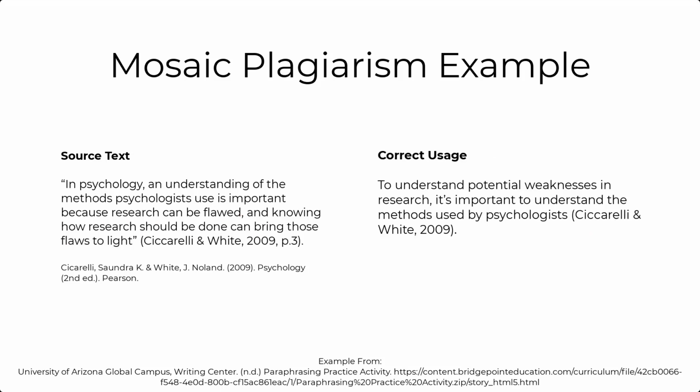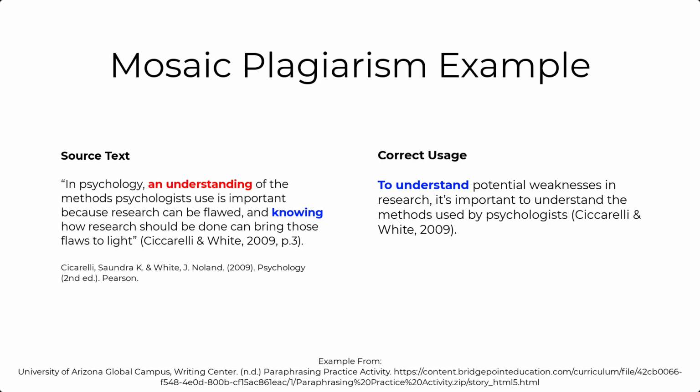Now let's take a look at a correct usage. Right out of the gate, the writer omits "in psychology." The writer sees no point in mentioning psychology in a prepositional phrase when psychologists are mentioned in the passage. Notice the words in blue, "to understand" and "knowing." At first glance, you may think that "to understand" refers to "an understanding" in red at the beginning of the source text, but it actually refers to "knowing" in the second part of the passage.